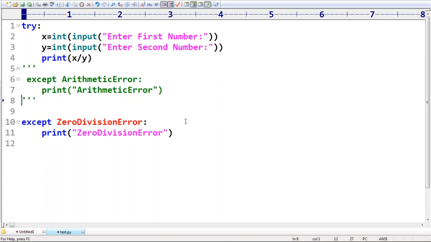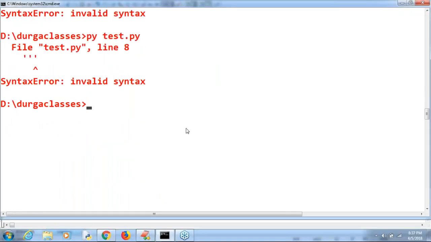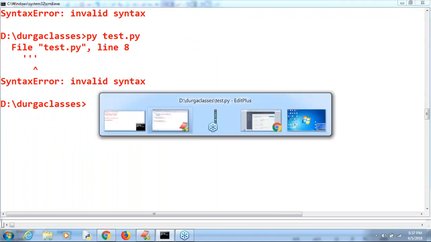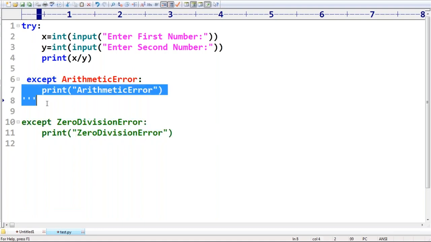Is it okay? Well, no, invalid. Maybe it changes the indentation. Yes, normal, don't worry much about that. Okay, sir, that's all.